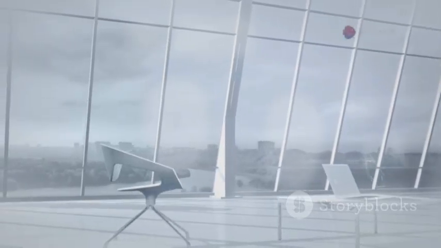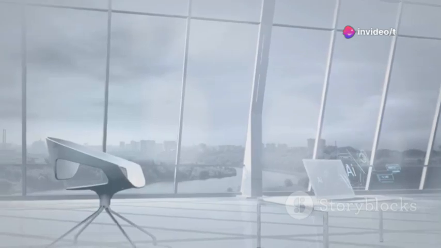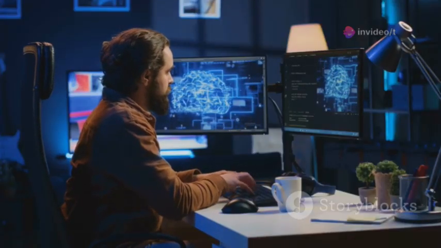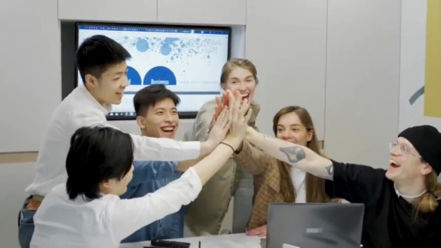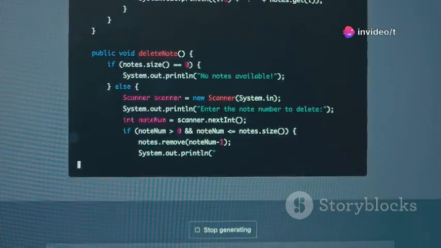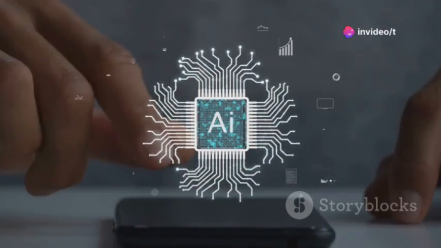Hit run. The AI generates a caption and hashtags in seconds. Don't like the first result? Tweak the prompt or hit run again for a new version. You've just built a reusable custom AI tool, no code needed. Change the topic anytime to generate fresh content. That's how easy it is to create with AI Studio.